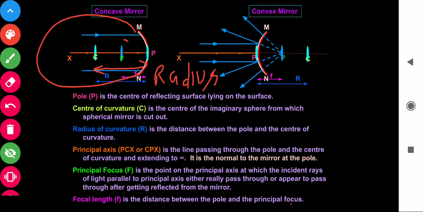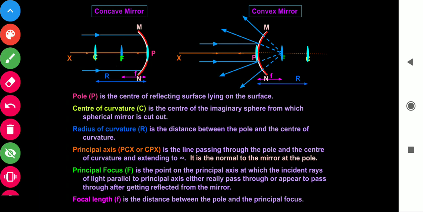And if we take its midpoint, here we are taking the midpoint, this is the focus. The length between pole and focus is called the focal length. The distance between pole and principal focus is called focal length.